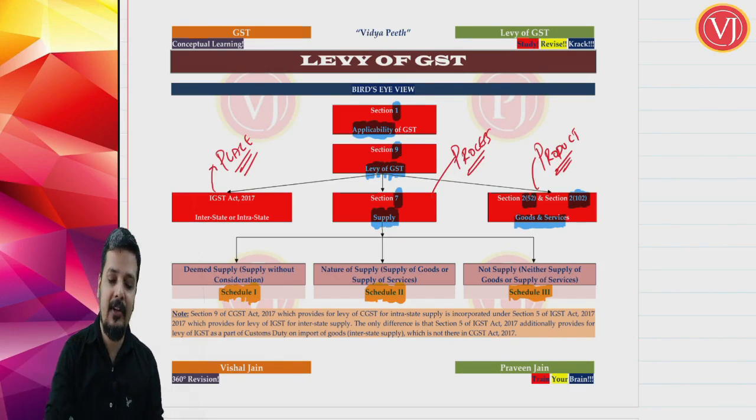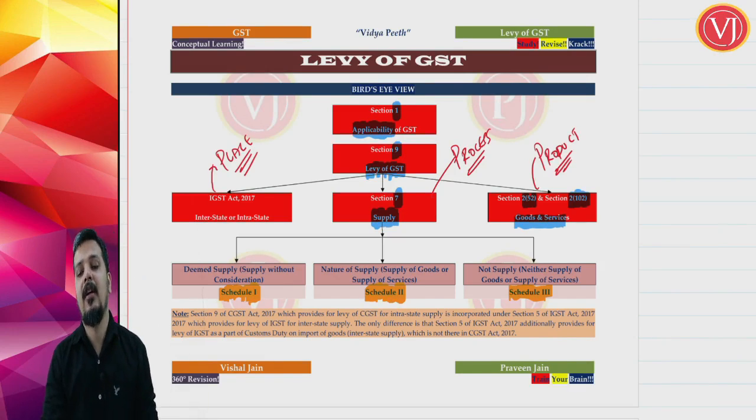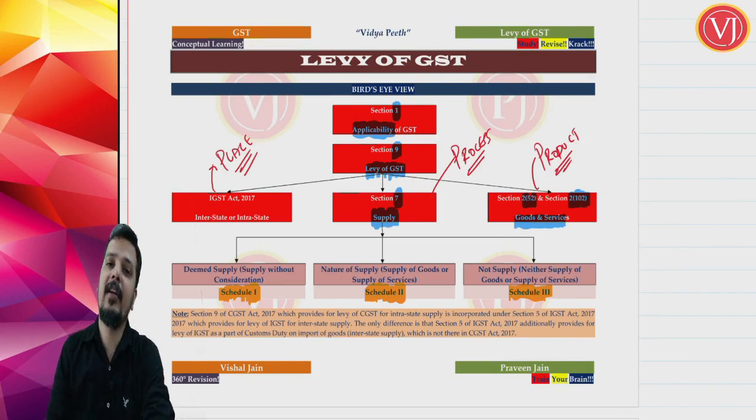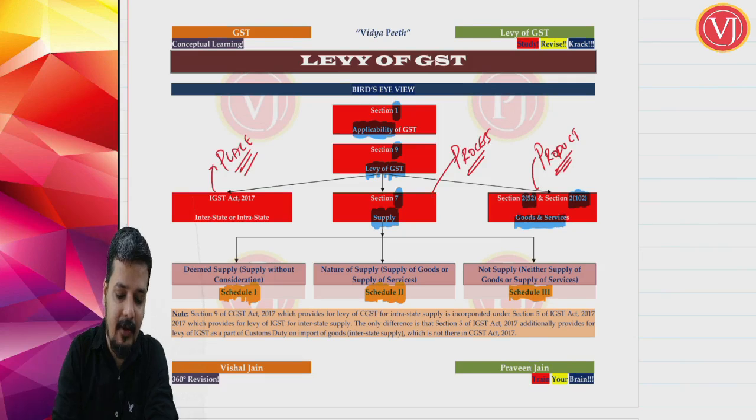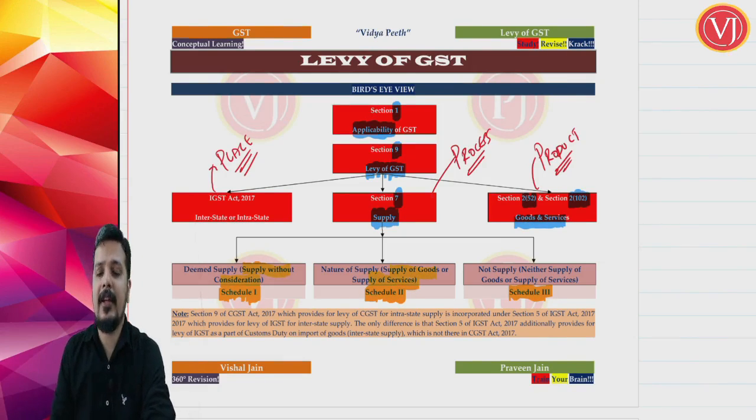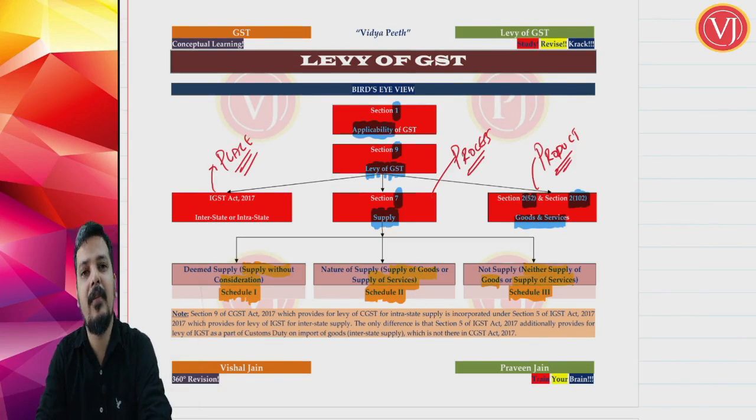So all these 3 schedules are read along with section 7. How many schedules are attached to the CGST Act? 3. And all the 3 schedules are discussing supply. Schedule 1 talks about supply without consideration, otherwise called deemed supply. Schedule 2 talks about whether it is supply of goods or supply of services, that is, the nature of supply. And schedule 3 tells a few categories which are neither supply of goods nor supply of services. So that you have to understand, right?